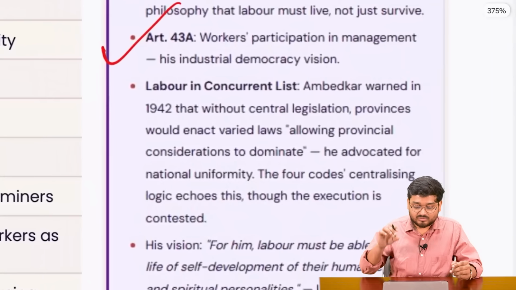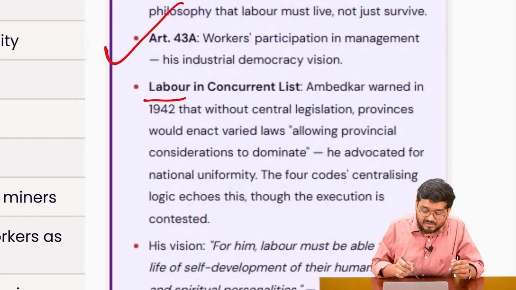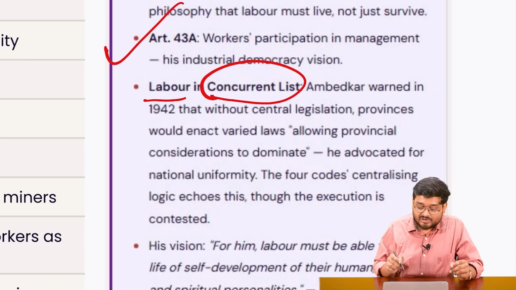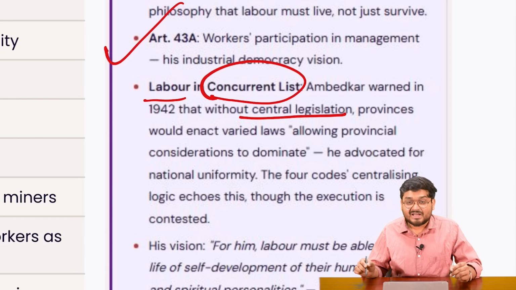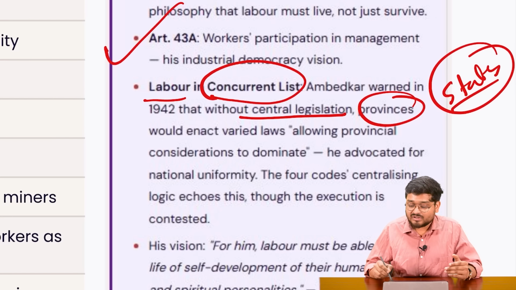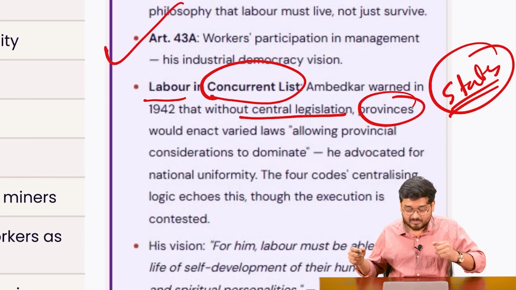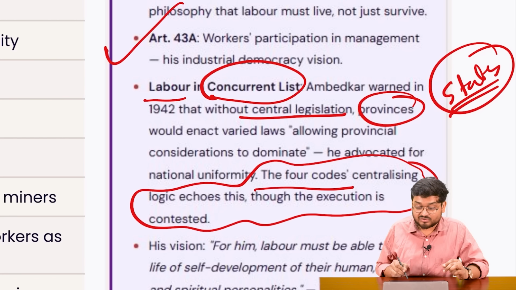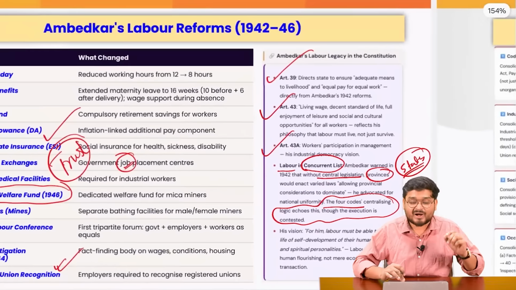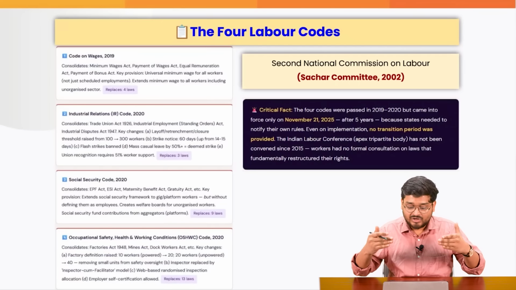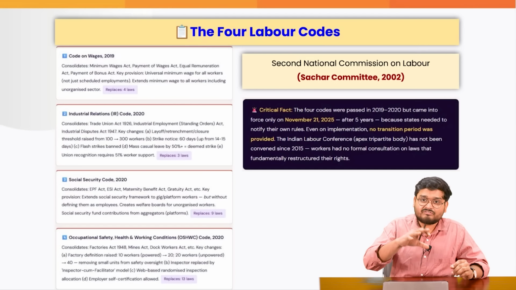Also, when we talk about the inclusion of labor in the concurrent list, Dr. B.R. Ambedkar warned that without central legislation, the different provinces, right now we have the states, would enact their own different sets of labor laws. And that is where these four labor laws or codes right now are actually inspired by his vision back then, so that we can have a national labor code regulating the various aspects.